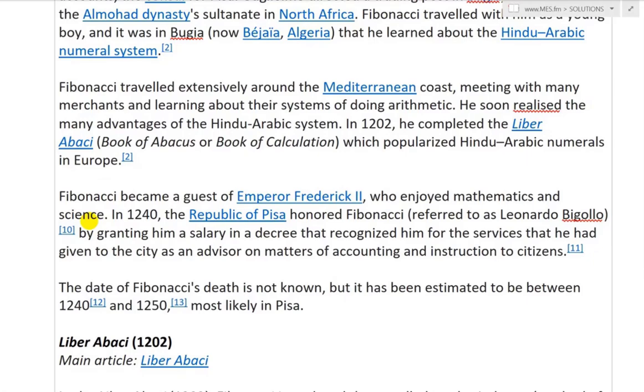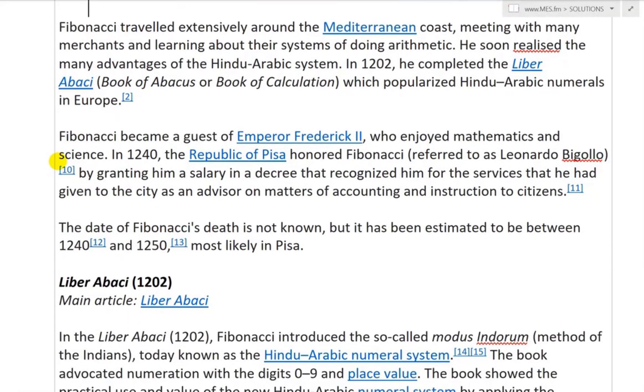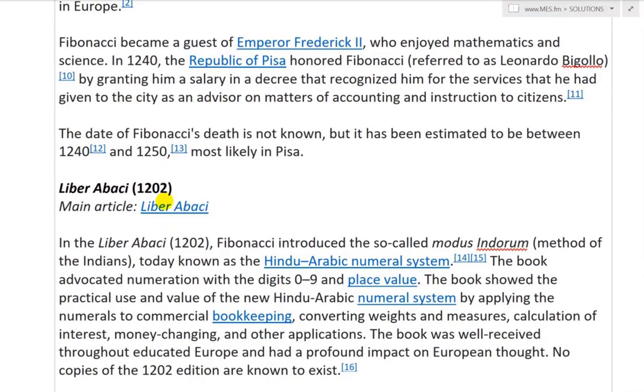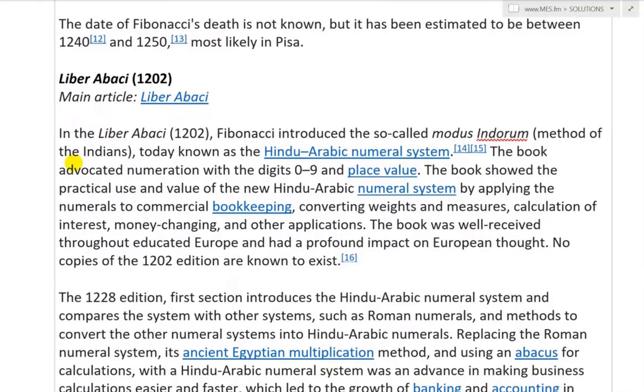In 1202, he completed the Liber Abaci, Book of Abacus, or Book of Calculation, which popularized the Hindu-Arabic numerals in Europe. Fibonacci became a guest of Emperor Frederick II, who enjoyed mathematics and science. In 1240, the Republic of Pisa honored Fibonacci, referred to as Leonardo Bigollo, by granting him a salary in a decree that recognized him for the services he had given to the city as an advisor on matters of accounting and instruction to citizens. The date of Fibonacci's death is not known, but it has been estimated to be between 1240 and 1250, most likely in Pisa.